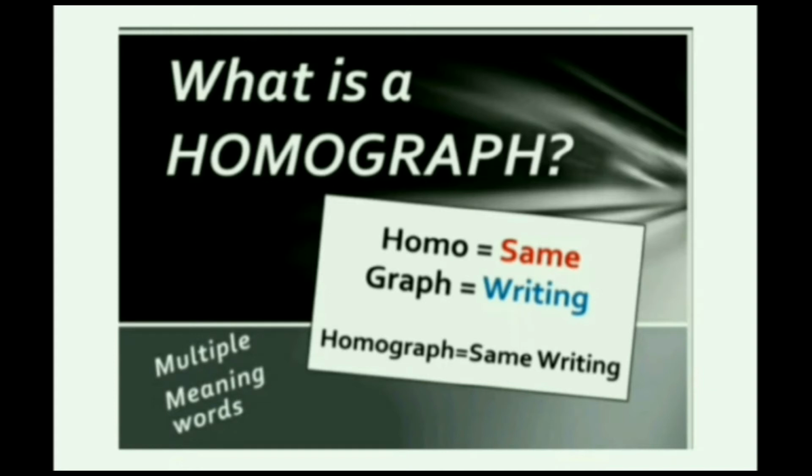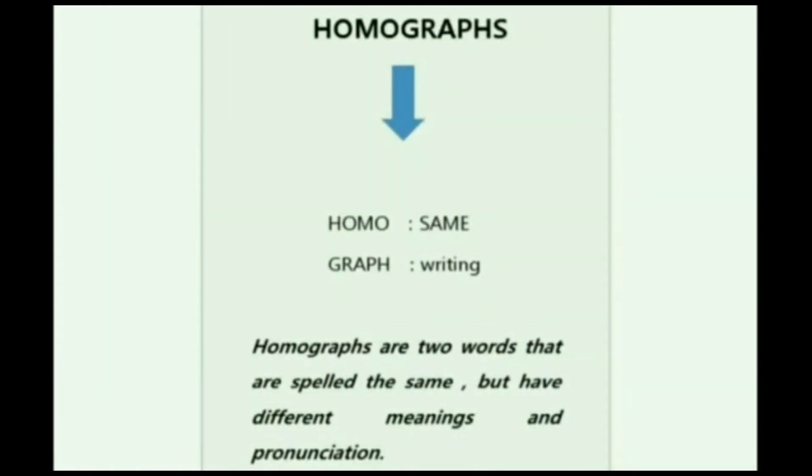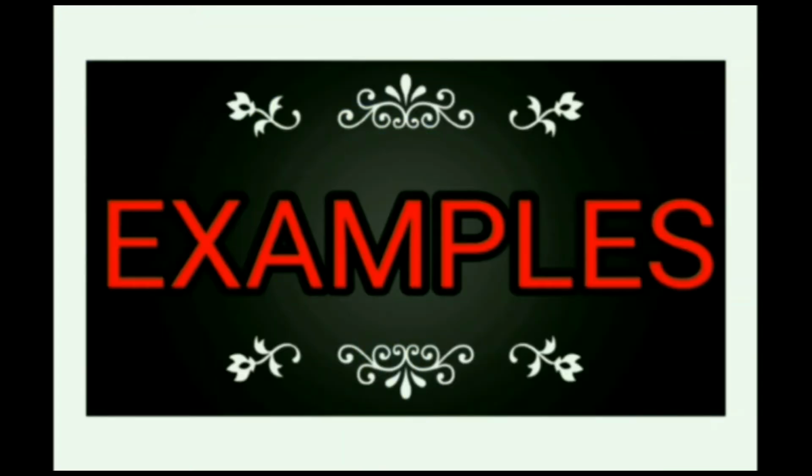What is a homograph? Homo is equal to same, graph is equal to writing, and homograph is equal to same writing. It is a compound word which contains two different words in a single word. Homograph is a compound word which tells us about words that are spelled the same but have different meanings and even different pronunciation. To understand better, I would like to explain all these things through examples, which consist of two different sentences with the usage of the same single word.